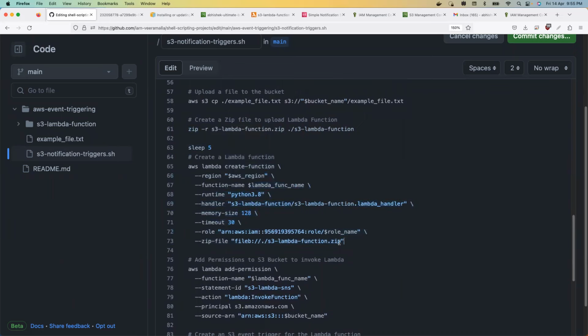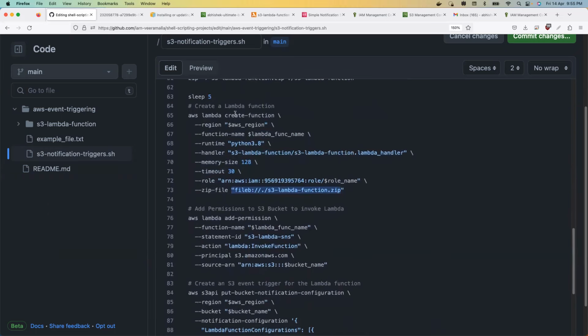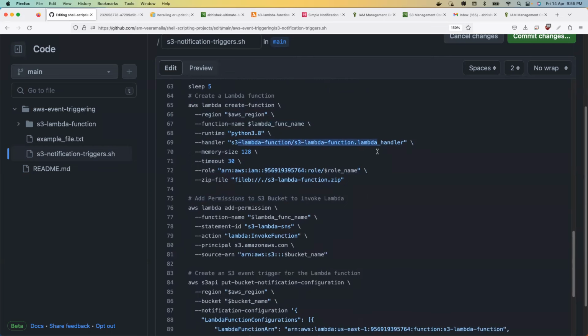The Lambda function will be extracted automatically. You don't have to worry about it. When you upload a Lambda function with a zip file, extraction is done automatically by AWS. But you have to provide these default details. What is the role? What is the name of the Lambda handler function? Do not change any of these things. Change only if you are confident. If you change this, make sure the entries are correct.